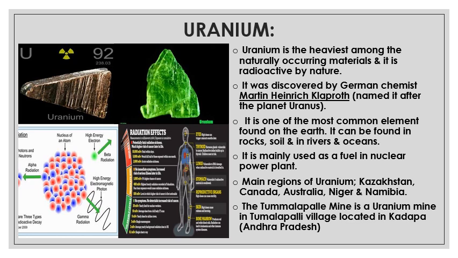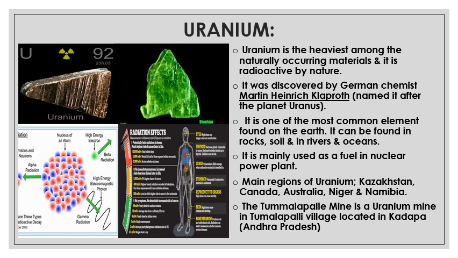Why did he name it Uranus? Because in Greek mythology, Uranus was the sky god and the most powerful among all the gods. That's why Klaproth named this material after the planet Uranus.